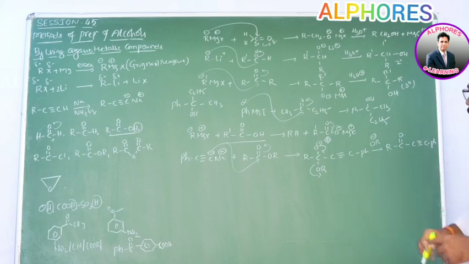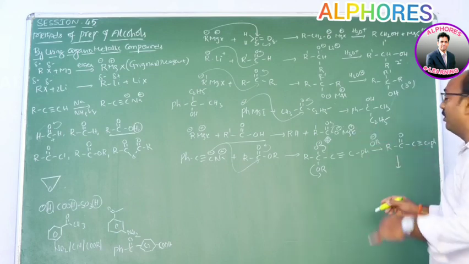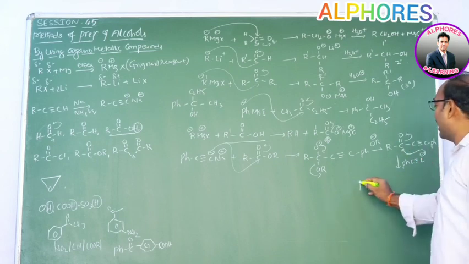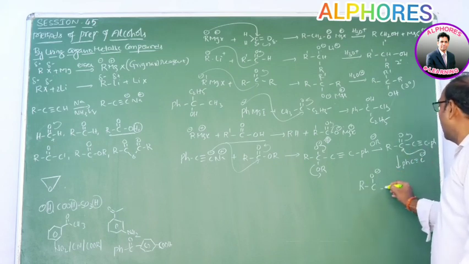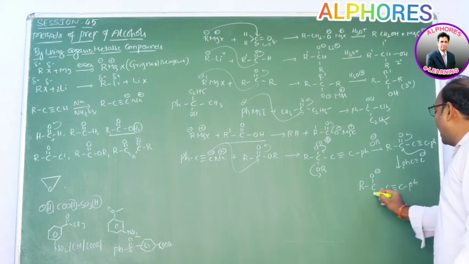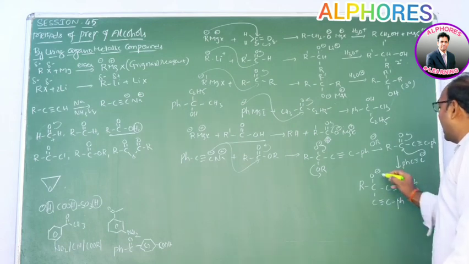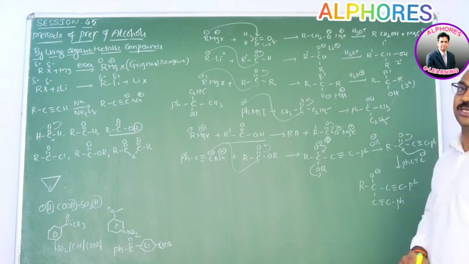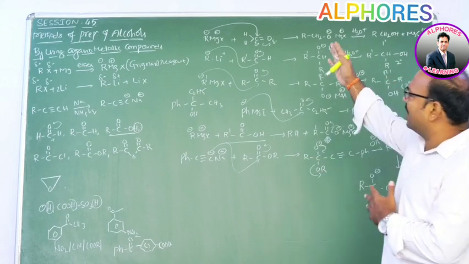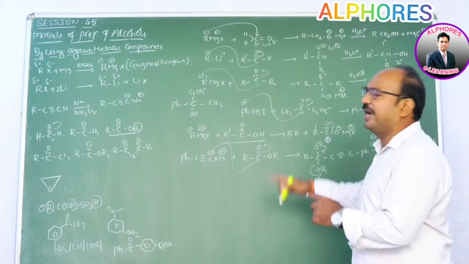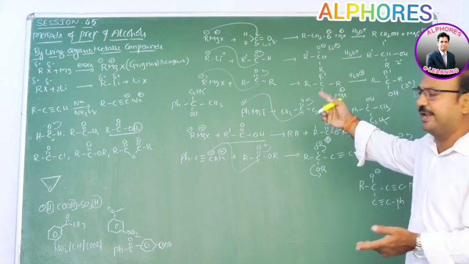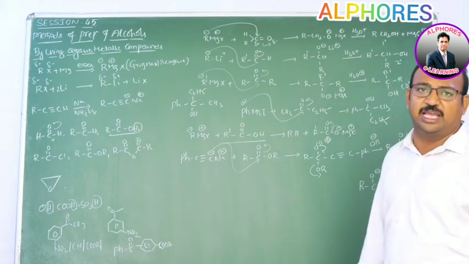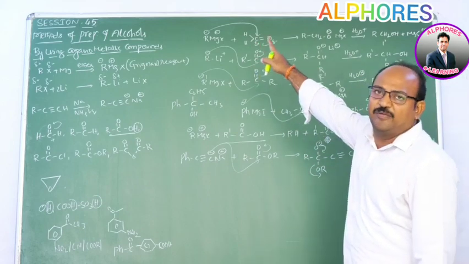And upon this ketone, one more mole of organometallic compound, PhC triple bond C minus, has to come and attach. Then we are getting RCO minus and C triple bond C Ph and C triple bond C Ph, and this O minus later abstracts a proton from solvent molecule and converts into OH. So it is very clear, in case of carbonyl compounds, either formaldehyde or any other aldehyde or ketone, they can react with only one mole of Grignard reagent. So one equivalent can react with one equivalent, right?